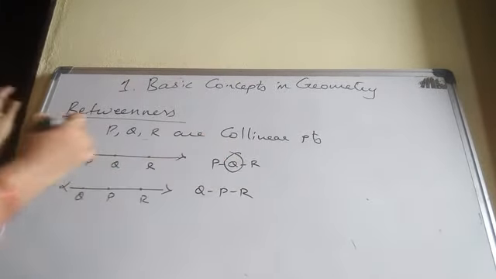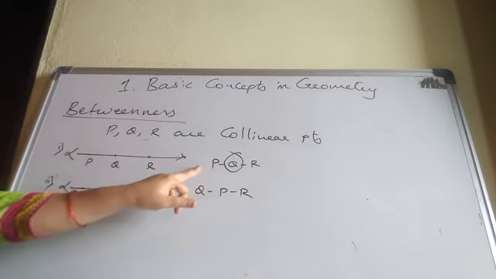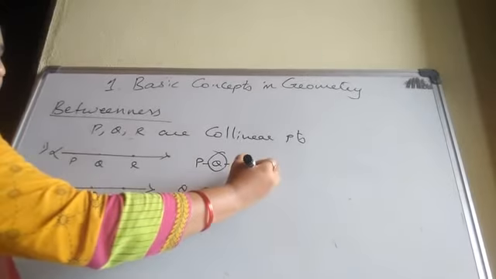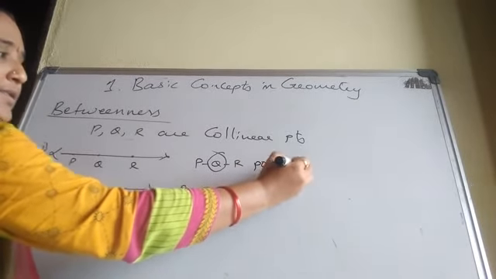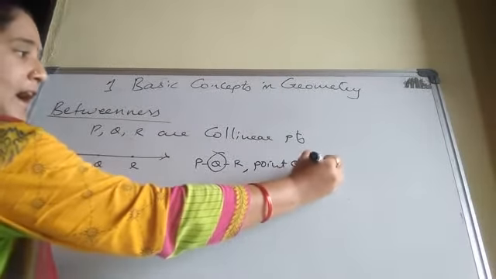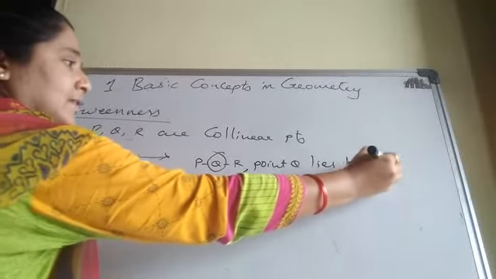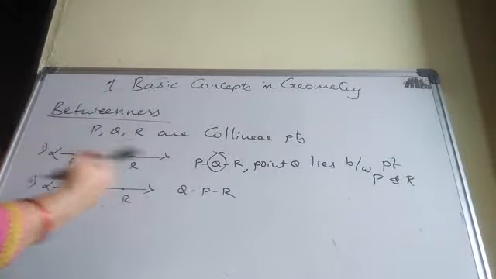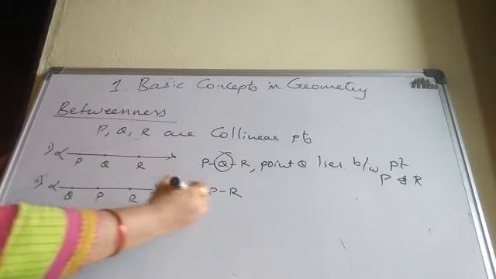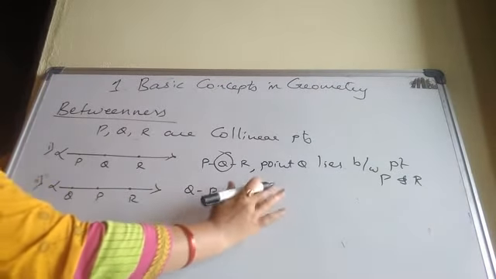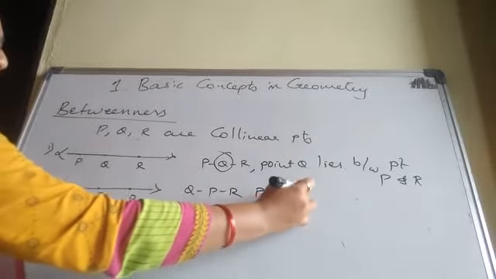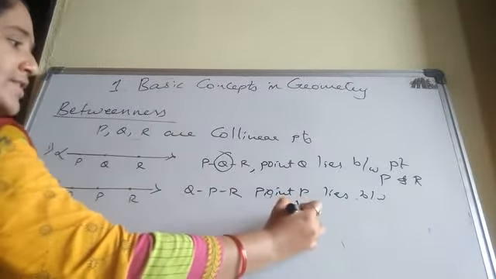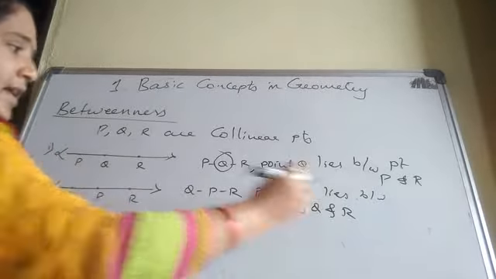In the first case, point Q lies between points P and R. In the second case, point P lies between points Q and R.